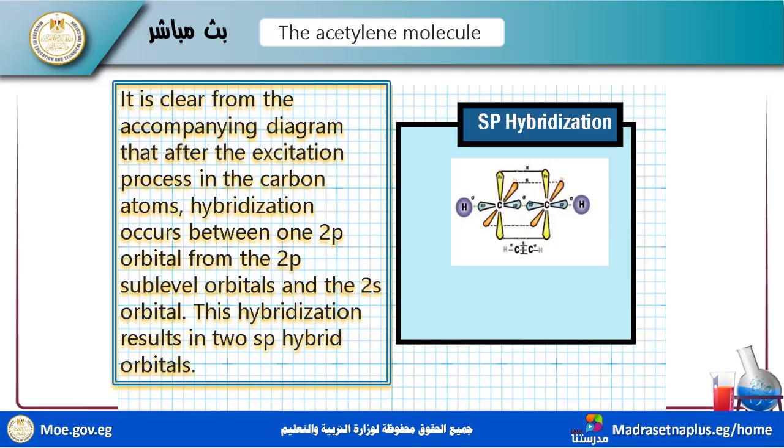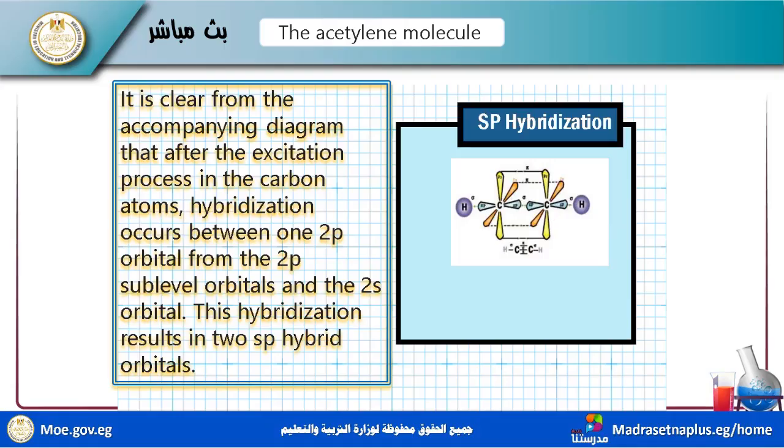In sp2, I want three sigma bond positions, but the pi bonds are formed by side by side overlapping. But in sp, in this section, I have a carbon atom and a carbon atom joined by a sigma bond, and here another sigma bond. I have two sigma bonds on each carbon atom.